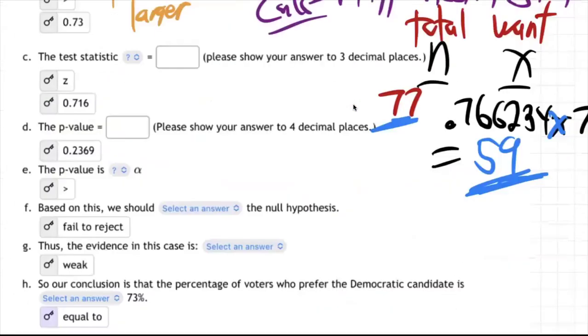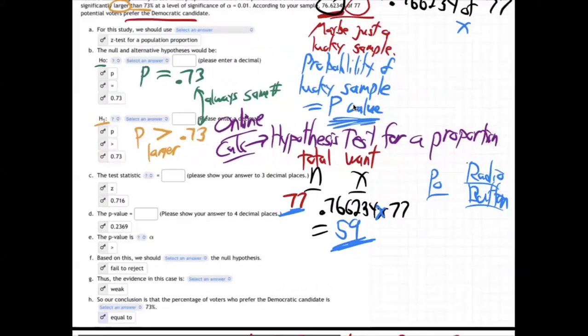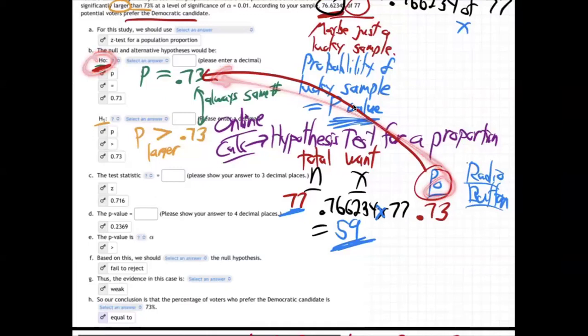So we go, okay. So P0 here, P0 is the number from H0. It's H0. So that's going to be 0.73. That's what the little zero reminds you. The P0, go to H0, get the number. And then the radio button always comes from H1. Right there. Greater. So 0.73 and greater.